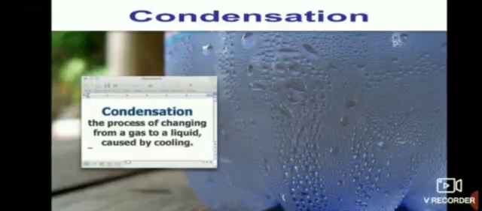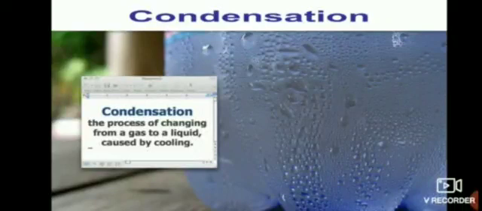After this water vapor cools, it again becomes water. So water vapor gas is changing into liquid water. So where now this liquid water is formed as a cloud. So you are seeing clouds in the sky.